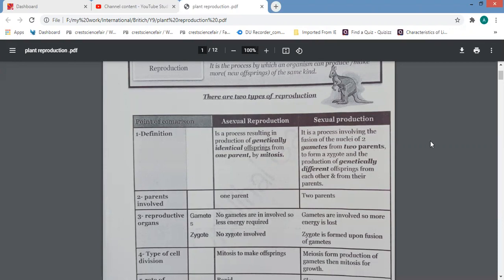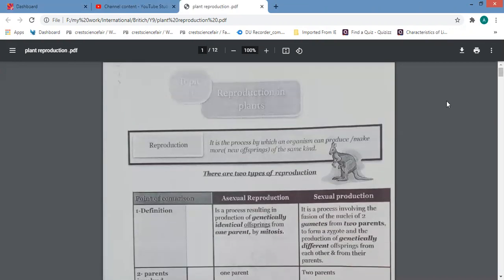Firstly, let's remember what was explained in the previous session. We start a new topic, which is reproduction in plants, and we start with the meaning of reproduction. We said that reproduction is the process by which living organisms produce new individuals or new offspring of the same kind or same species, and to keep the continuity of this species, new offspring or new individuals must be fertile.